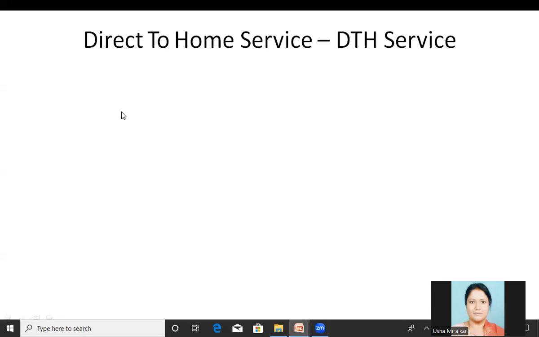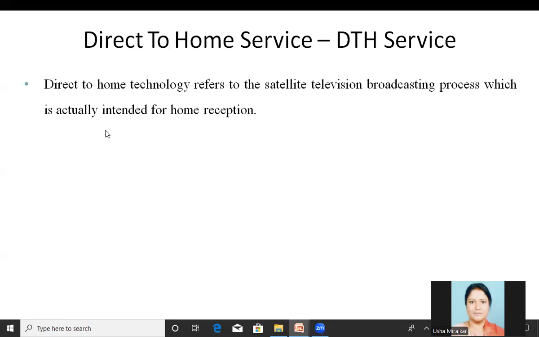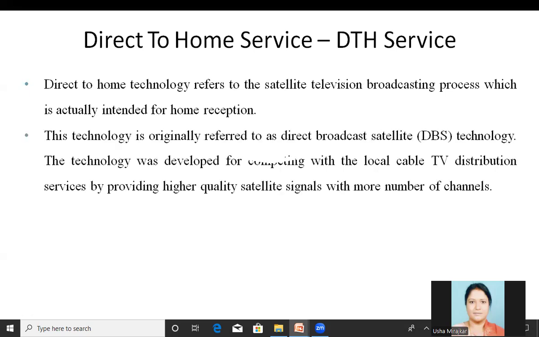Now coming to the direct to home service, DTH service. What is this? Direct to home technology refers to the satellite television broadcasting process, which is actually intended for home reception, meaning from an individual home we can receive those signals. This technology was originally referred to as direct broadcast satellite, that is DBS technology.